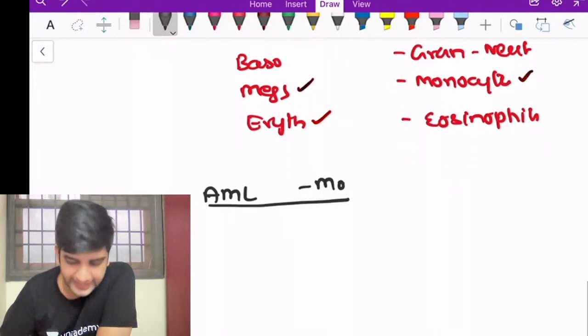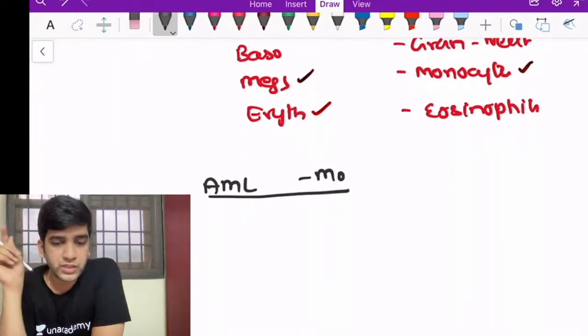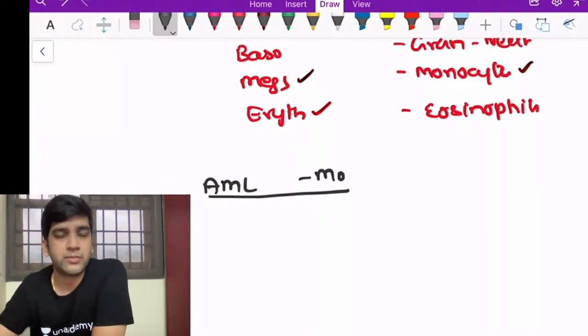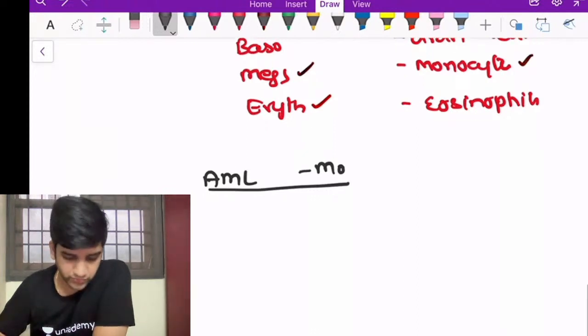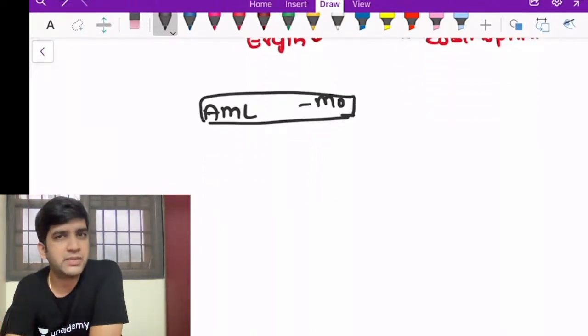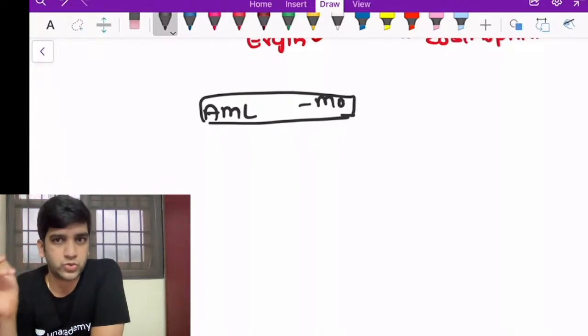First, let's say AML M0. See, these are the older variation of classification. Almost every new classification is based on my genetic analysis only. Recurrent cytogenetics problem, I'll say AML, translocation 8;21. Very simple. That's all we do as of now. But this is required at least from an undergraduate perspective, because this can be asked in a viva or in an MCQ. Different subtypes, what do I see in the microscopy, fine?